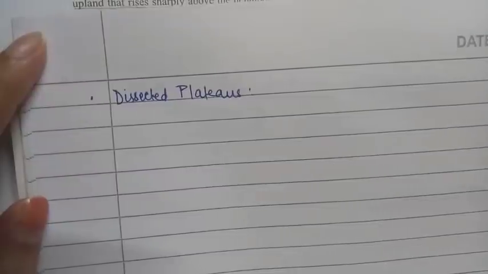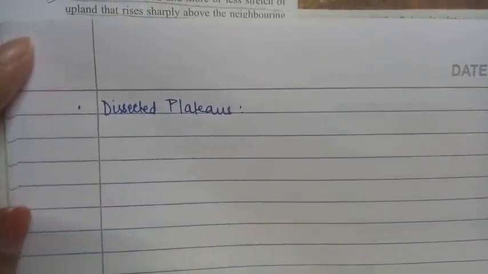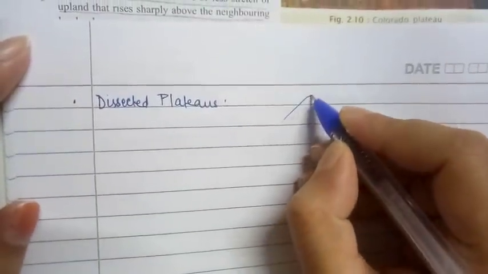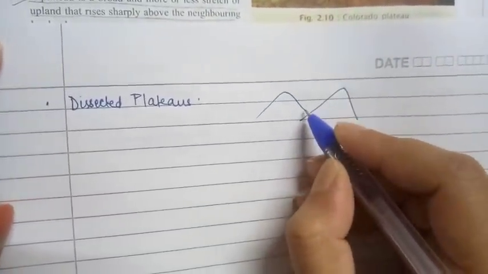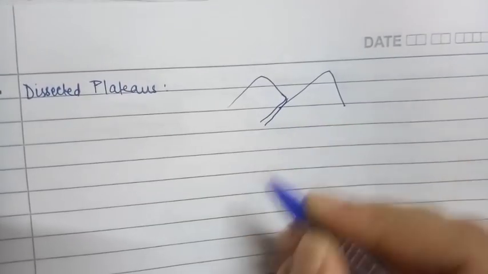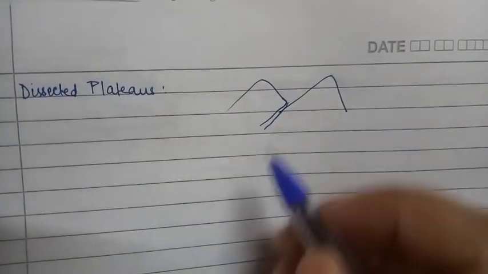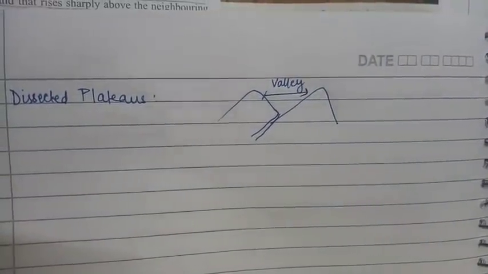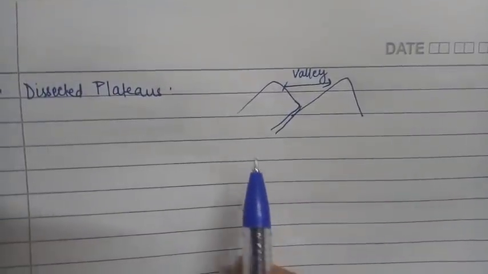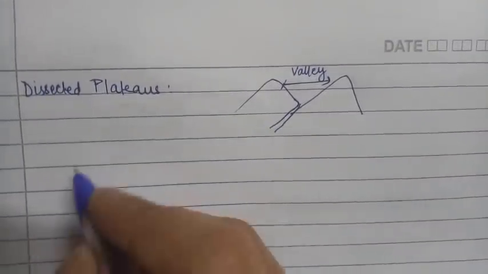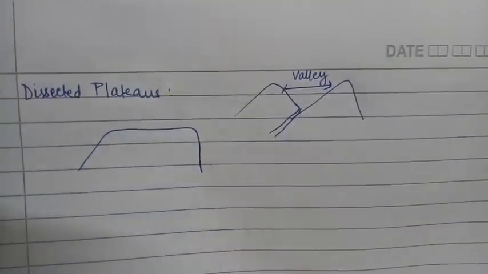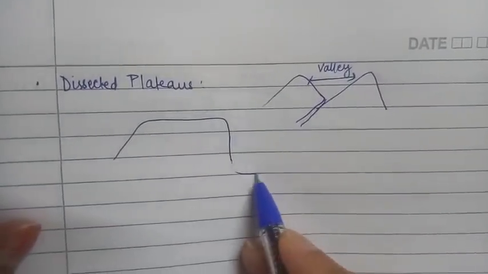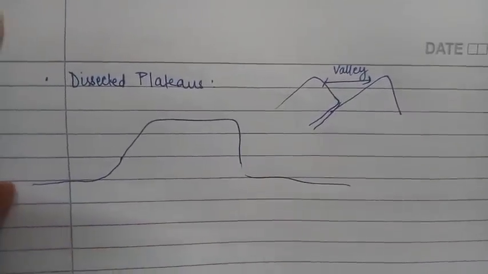Okay, there is one more thing regarding our dissected plateau. First, if there was a mountain and a river used to flow in between, or there was one path, it was known as simply a valley, the space between two mountains. But if the same thing happens to one single plateau, it is not floating on the air, it is somehow connected to the plain area as well.